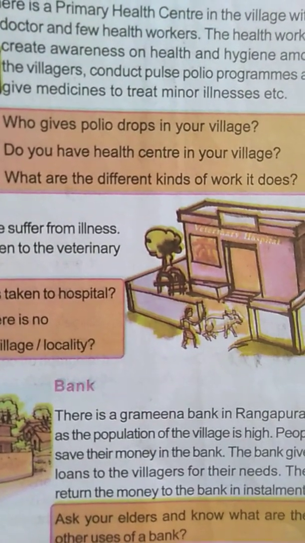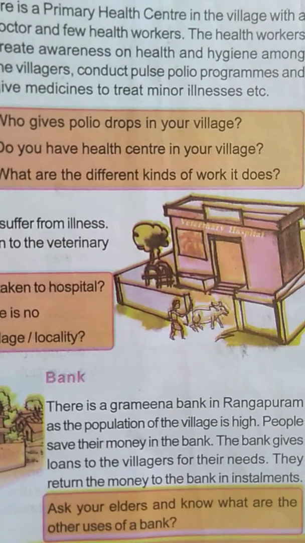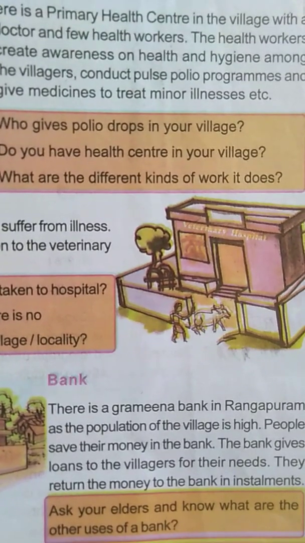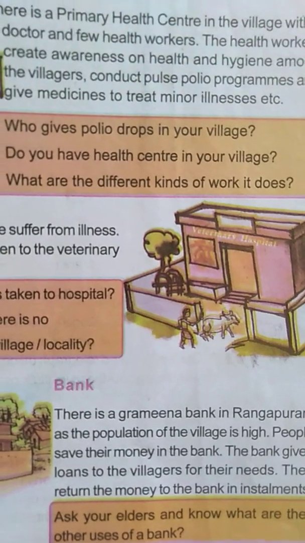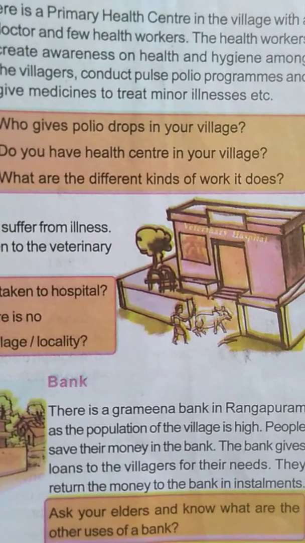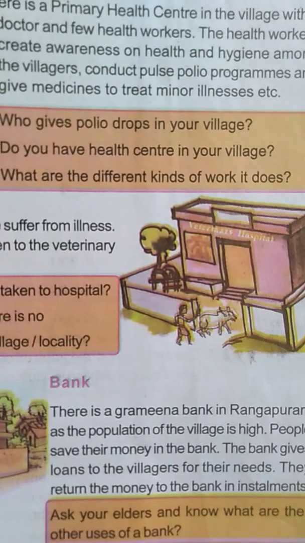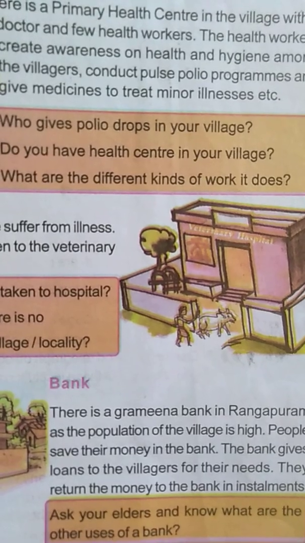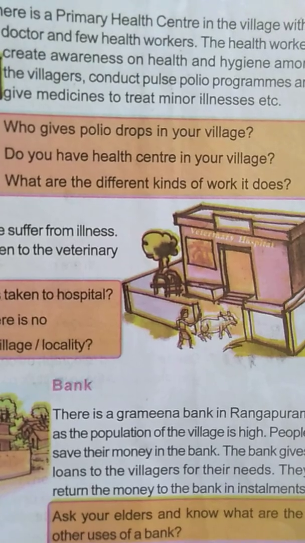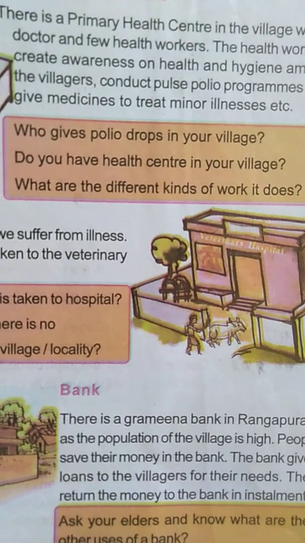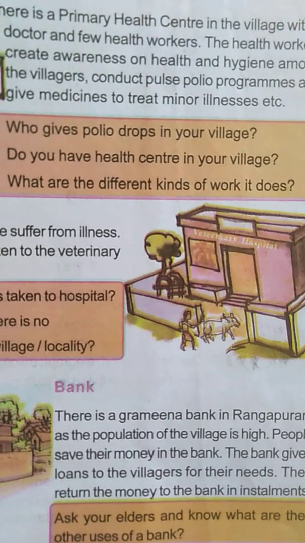See, in the classroom, when you need a pen or pencil, if the ink is finished in your pen, what will you do? You will take it from your friend. Then after finishing your work, you will return it to your friend, no? In the same way, when we need money, the bank gives that money. It is called a loan. When the bank gives us a loan, we have to return it to the bank, no?